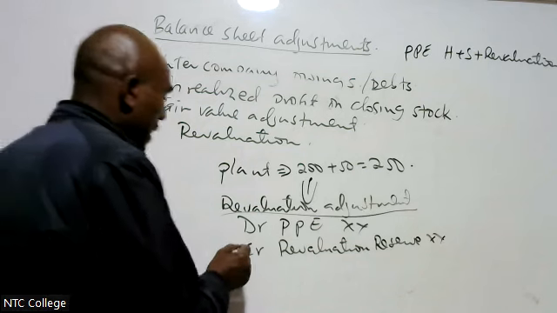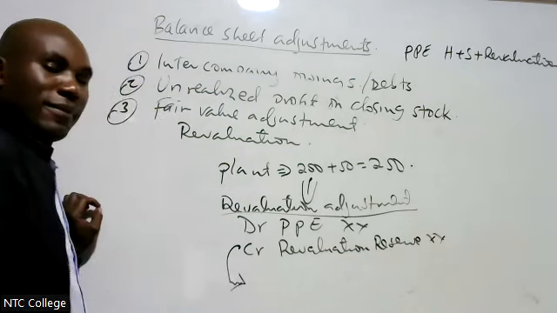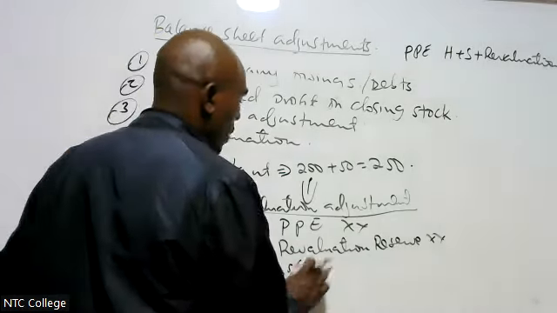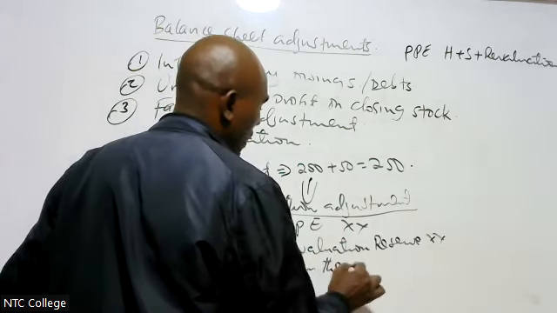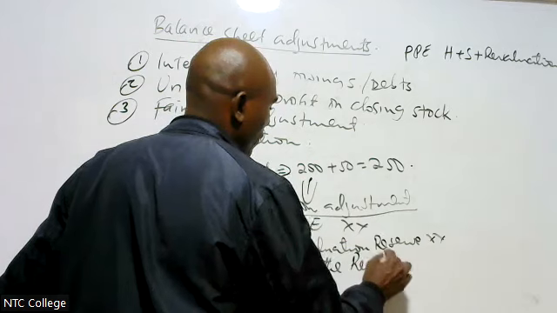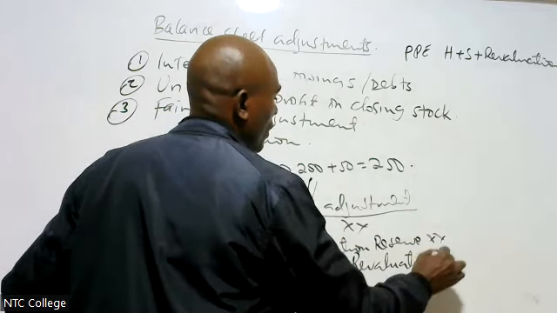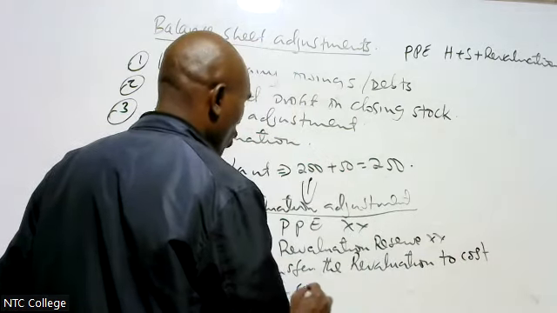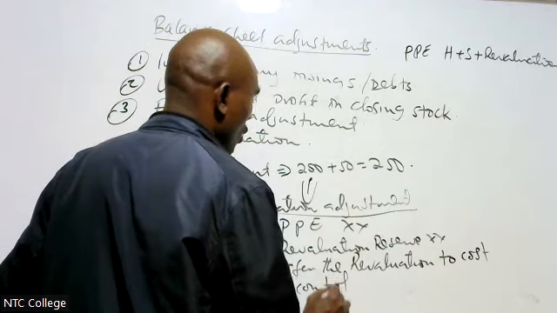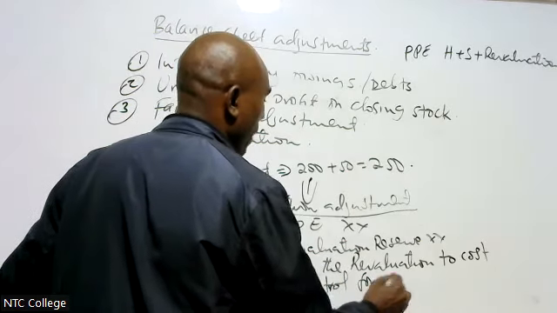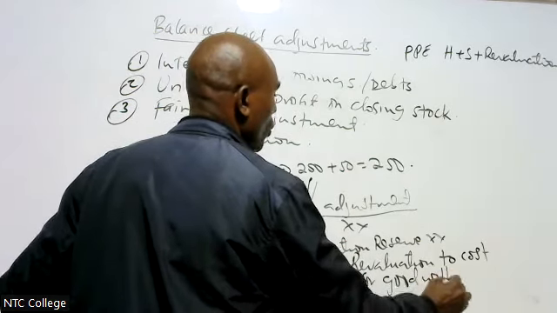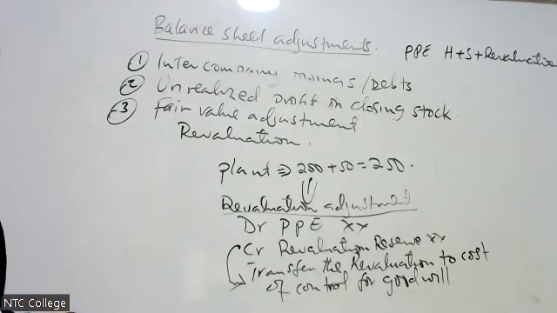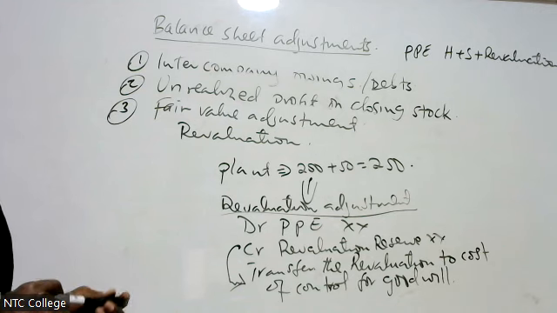Then, this revaluation reserve account, transfer the revaluation reserve to cost of control for goodwill purpose.